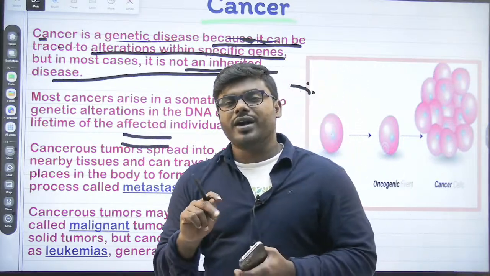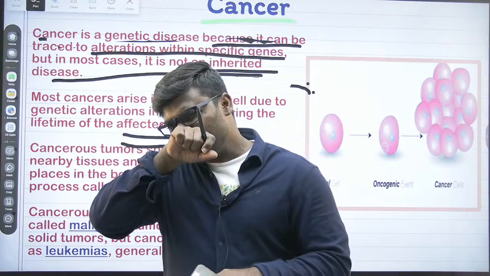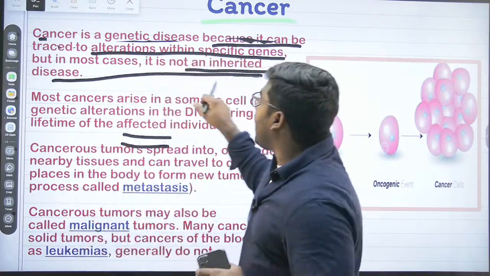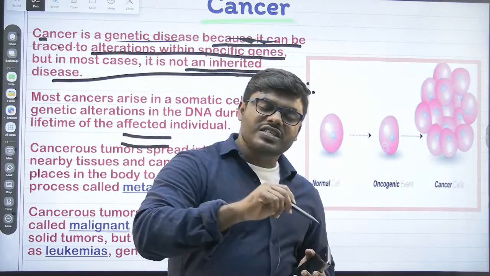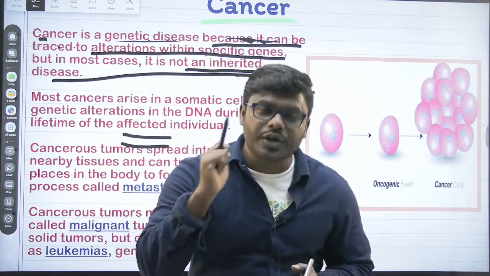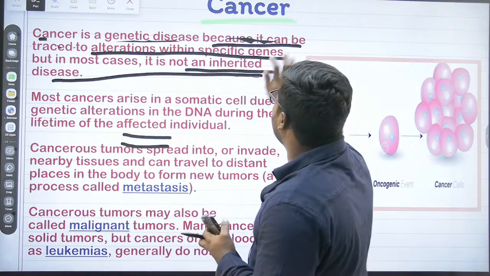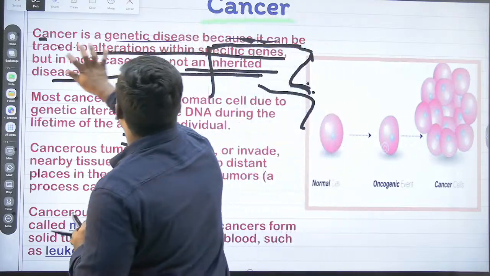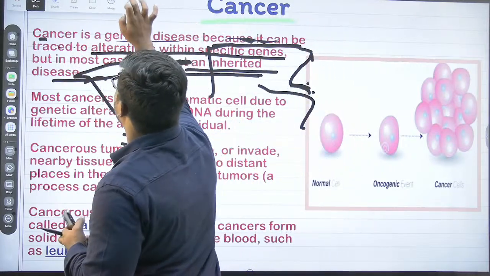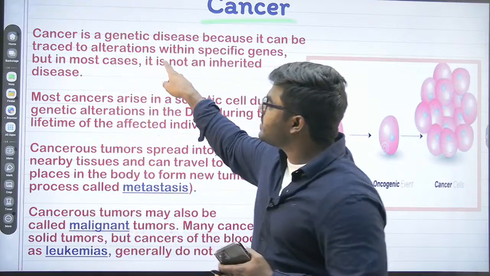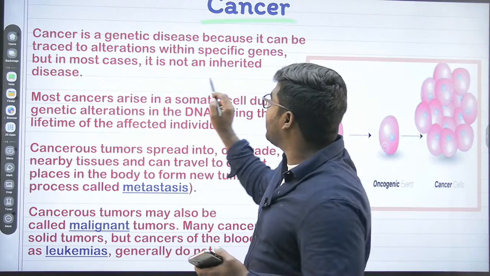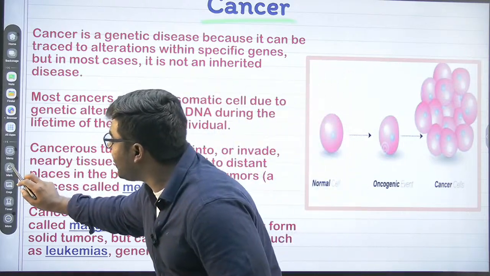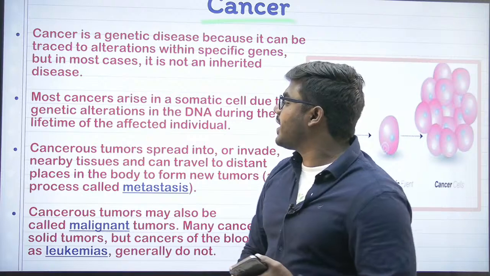So everyone try to understand. In a given statement they always try to make us confused. They will say that cancer is a genetic disease, but that it is not inherited. Absolutely true point, because cancer is caused because there is a change in the gene sequence. Always remember that, but it cannot be inherited. Do not forget that point.